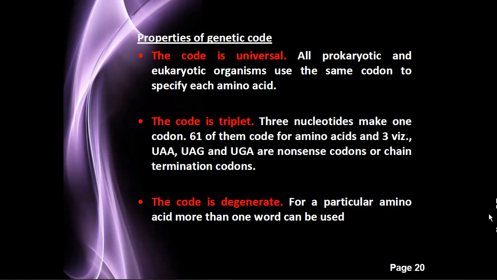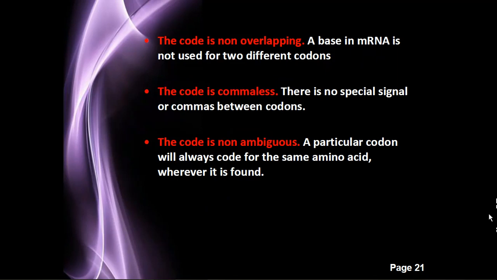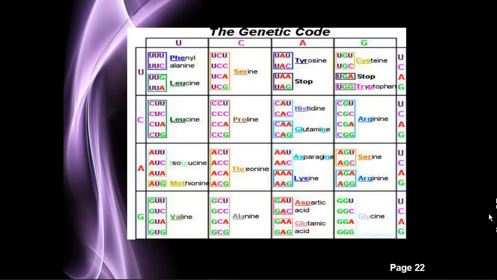The code is degenerate. For a particular amino acid more than one codon can be used. Then the code is non-overlapping: a base in mRNA is not used for 2 different codons. The code is commaless: there is no special signal or comma between the codons. The code is non-ambiguous: a particular codon will always code for the same amino acid wherever it is found. These are some properties of the genetic code, and this is the diagram of the genetic code.